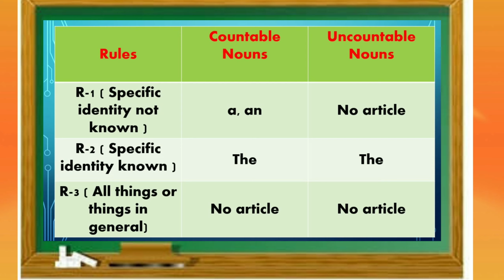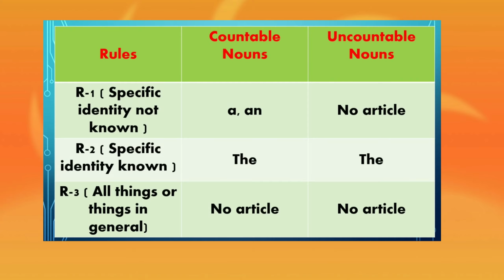If specific identity is known, then before countable nouns we can use the, and before uncountable nouns also we can use article the. Now the last rule is that for all things or things in general, before countable nouns and uncountable nouns, we should not use any article. This is an important chart which we learn for the articles.